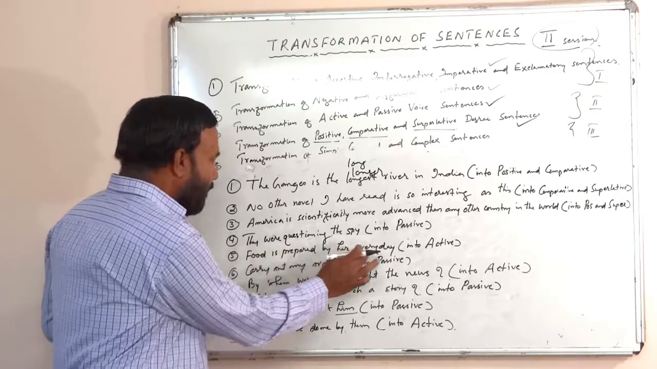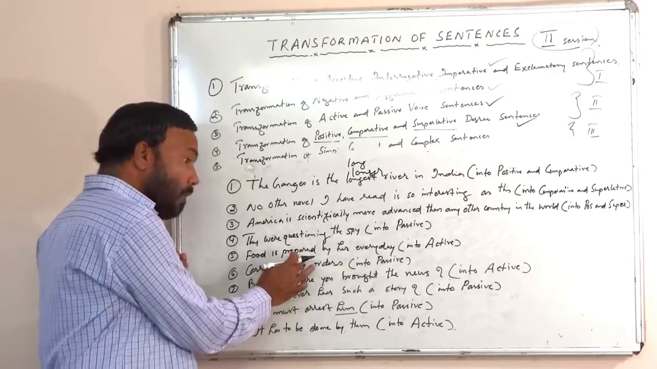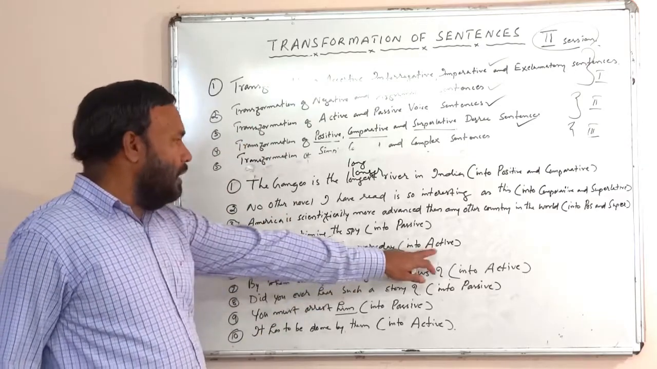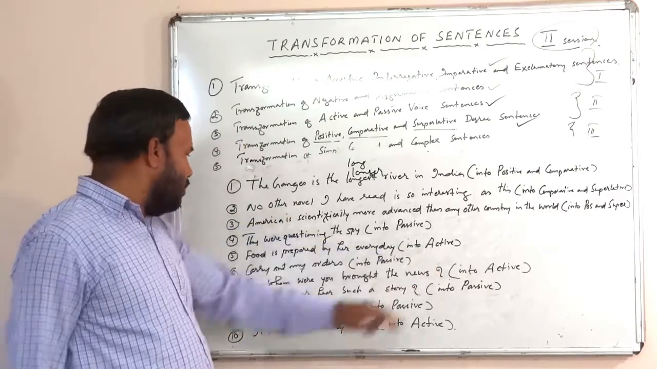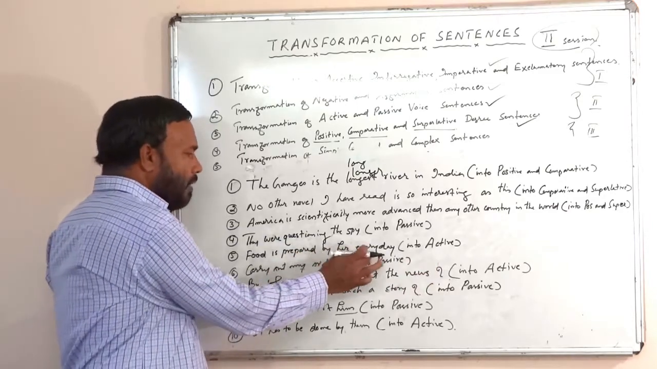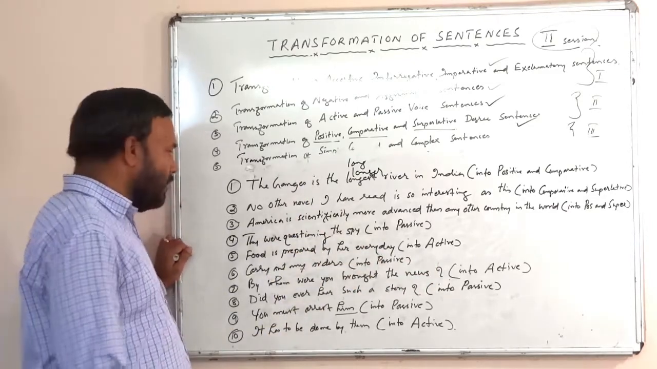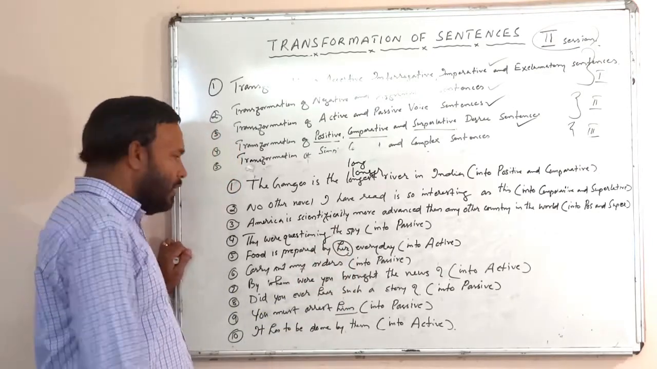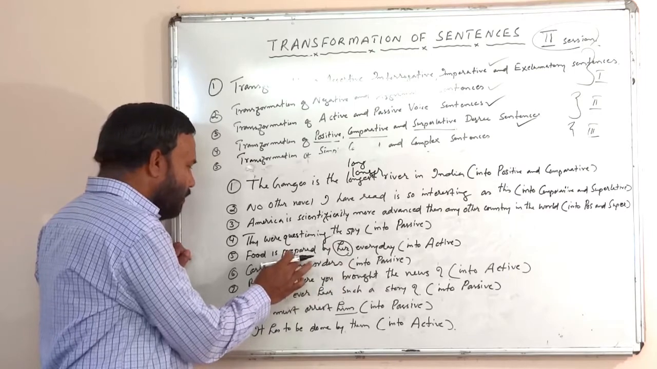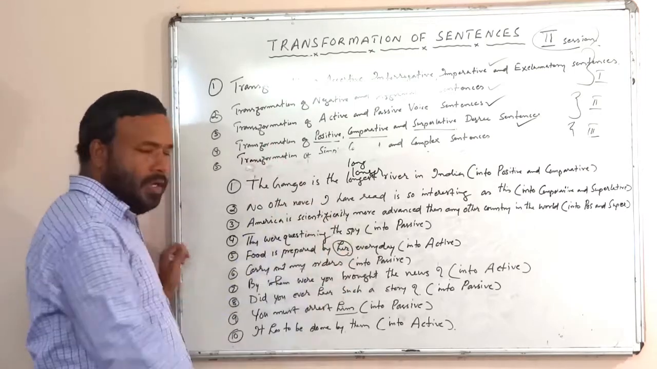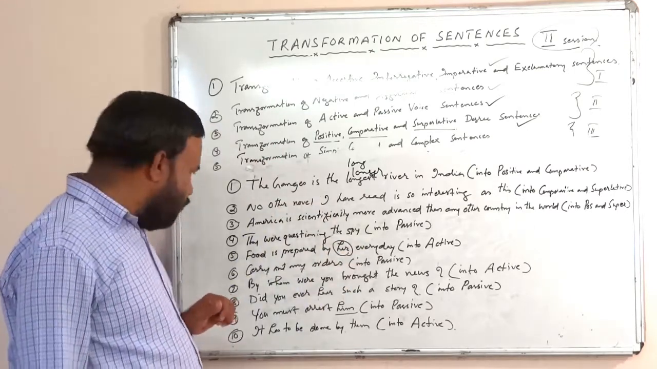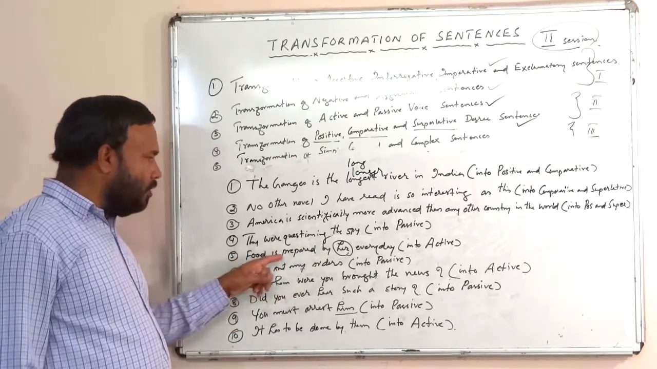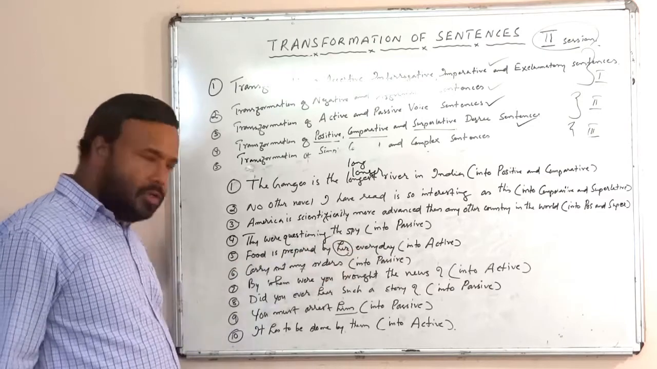Food is prepared by her every day, isn't it? This is simple present passive. We have to change it into active, isn't it? So who is doing the action? She is doing the action, isn't it? So what will you get? She prepares food every day. So she prepares food every day will become food is prepared by her every day, isn't it? Okay, quite simple.